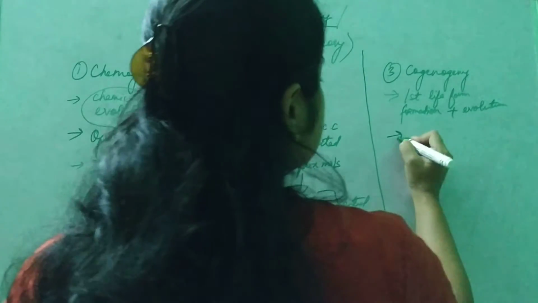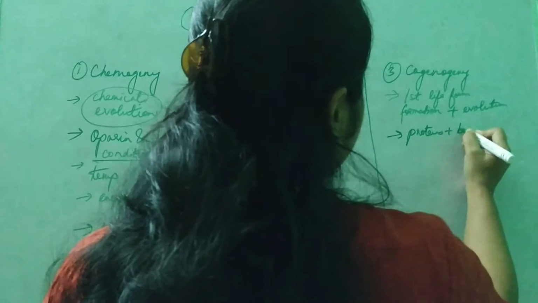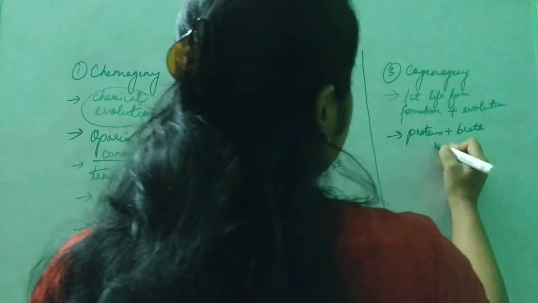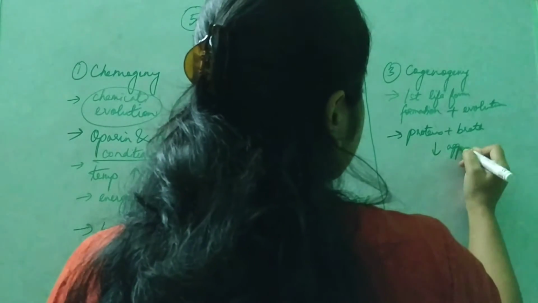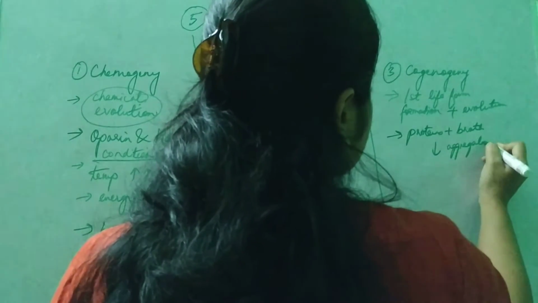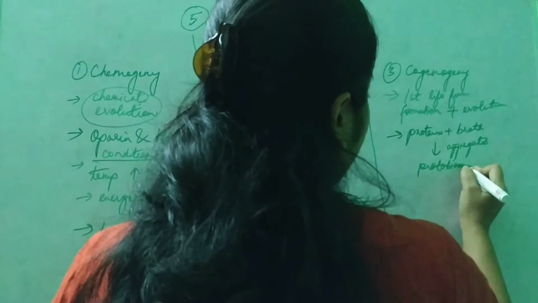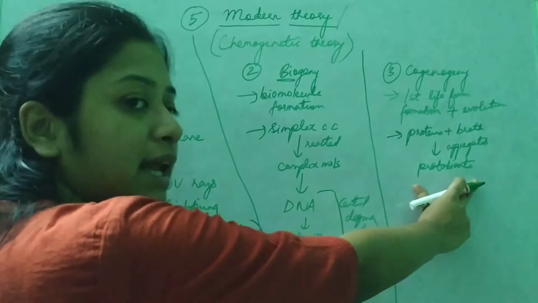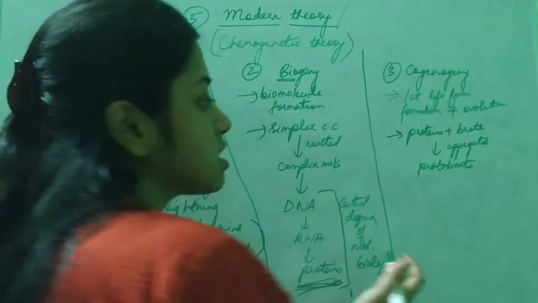These proteins and broth aggregate to form protobions. These are said to be the first organisms.